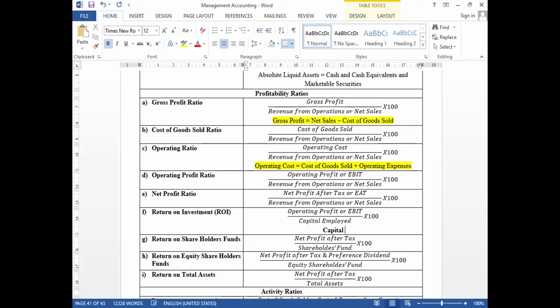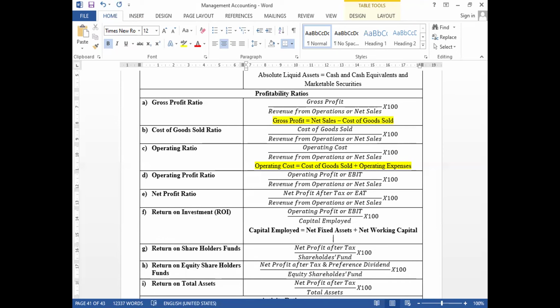Capital employed is equal to net fixed assets plus net working capital. Net fixed assets plus net working capital. Or there is another way also.